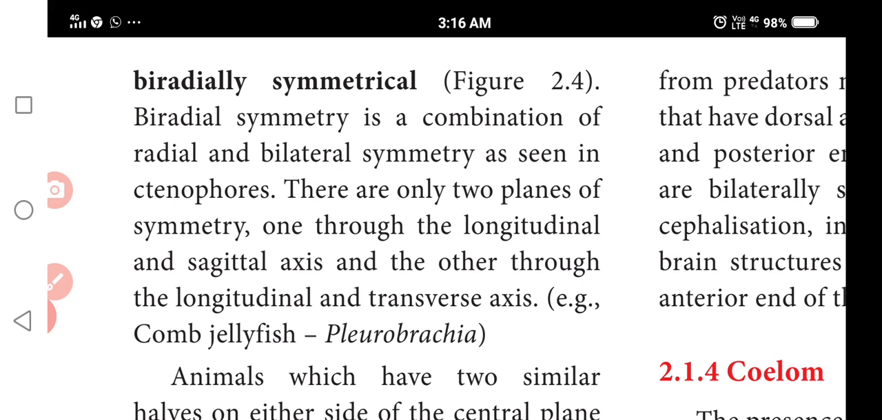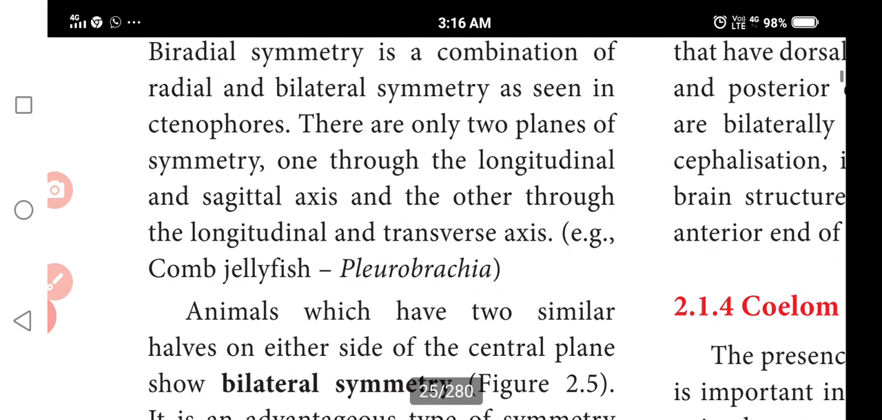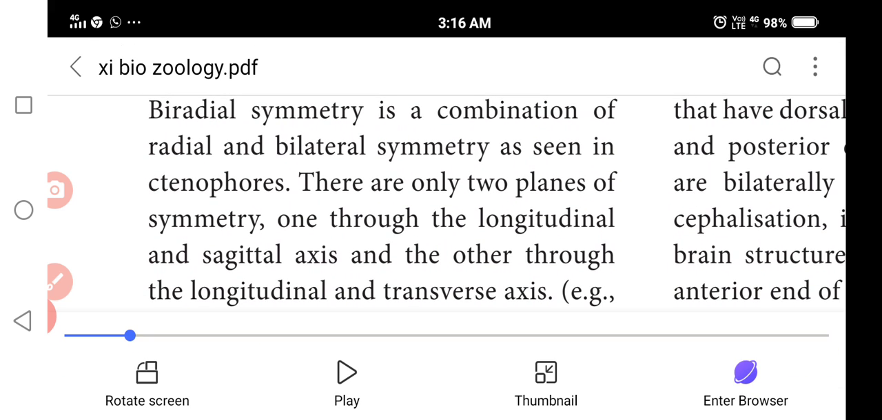Biradial symmetrical means the organism can be divided into equal parts but only in two planes. It is different from radial symmetry because two planes divide the organism but not more than two. Comb jellies are an example of an organism with biradial symmetry. It is a combination of radial and bilateral symmetry, seen in ctenophores.